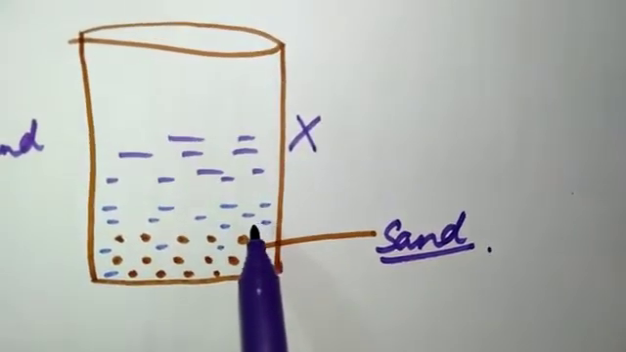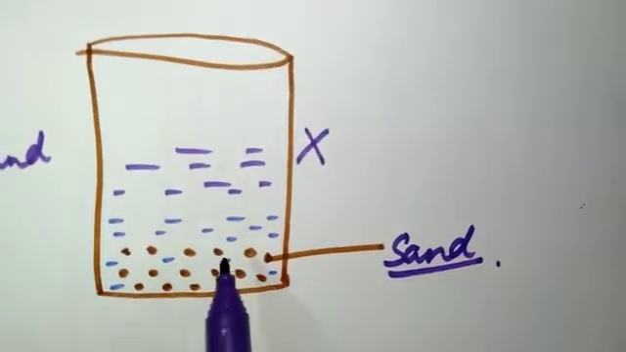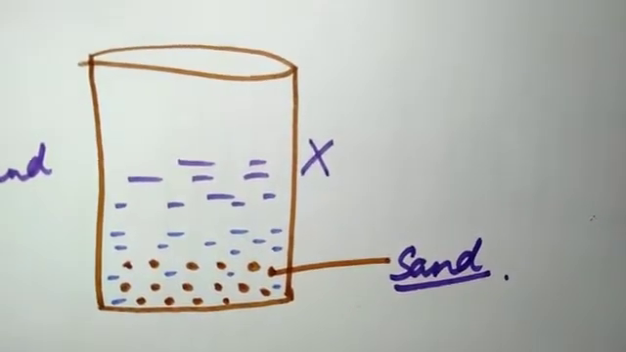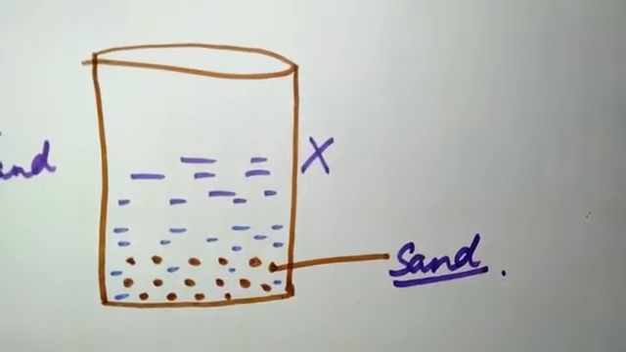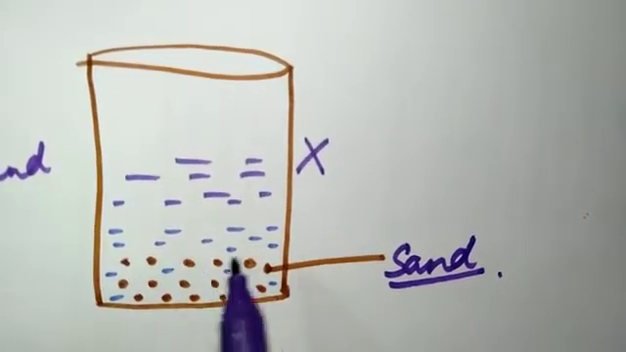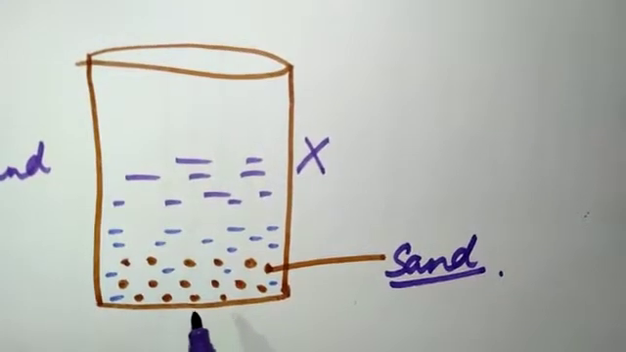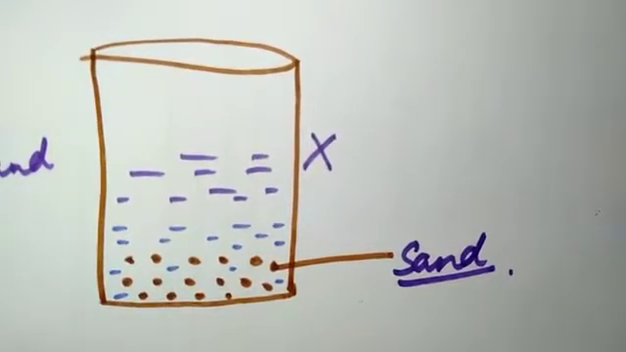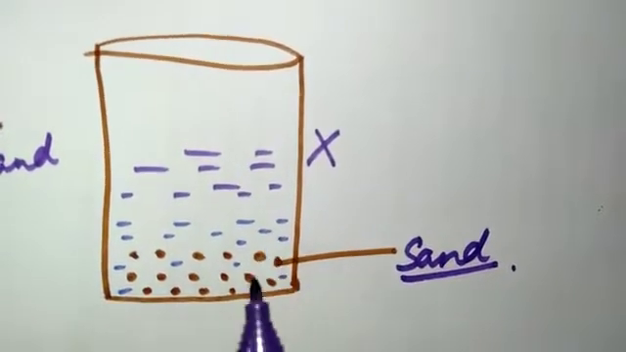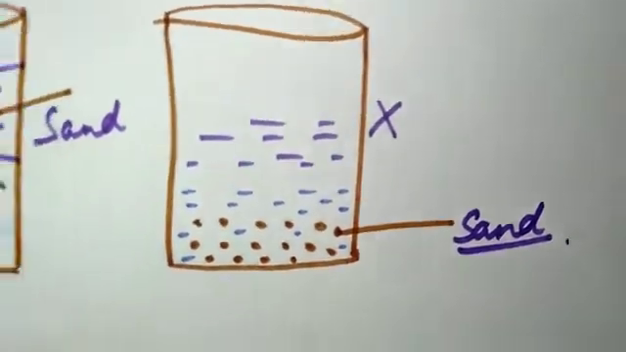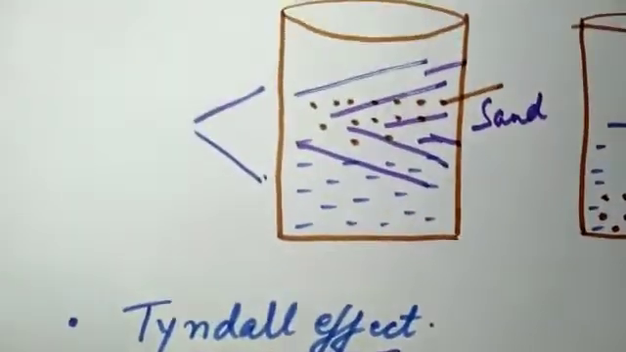So when we shine a torch towards a suspension, first the light gets scattered and the path of the light is visible. Later, the suspension breaks when the particles of sand settle down, and the path of the light is not visible. So initially they show the Tyndall effect and later they do not show the Tyndall effect. Okay, so these are the properties of a suspension.